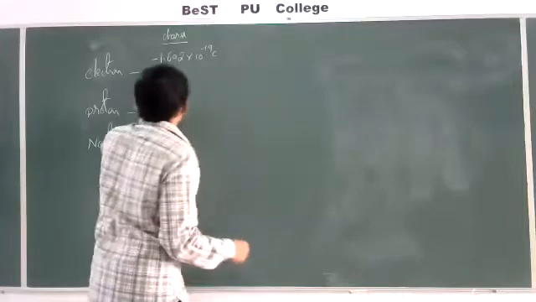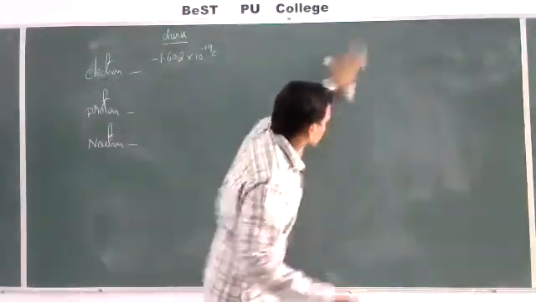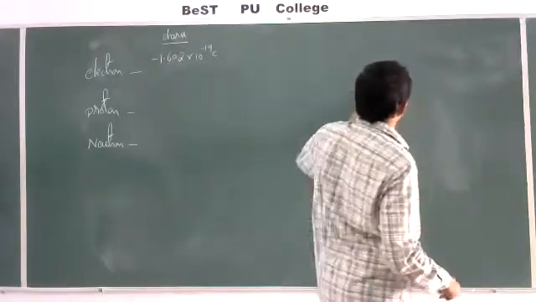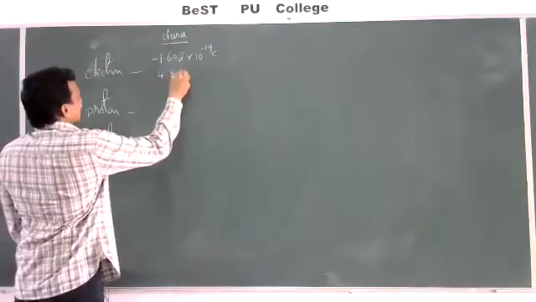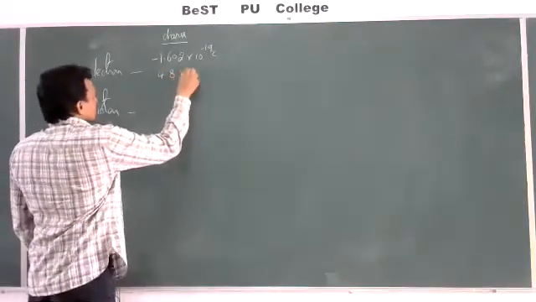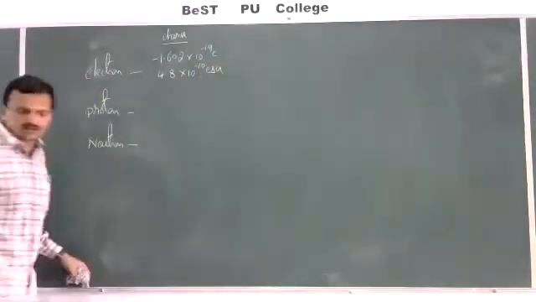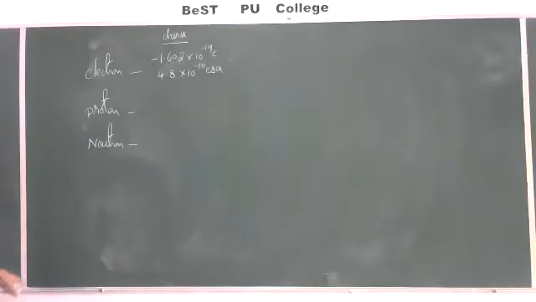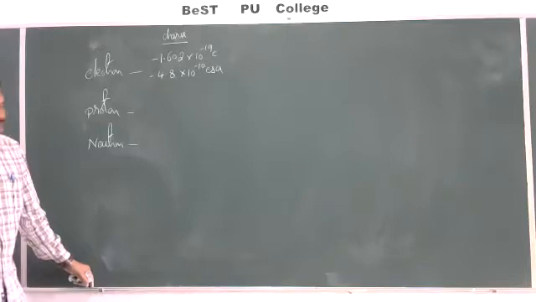The charge of the electron we can also express in terms of electrostatic units, ESU: 4.8 into 10 to the power of minus 10 ESU. This is in terms of coulombs, and this is in terms of electrostatic units.